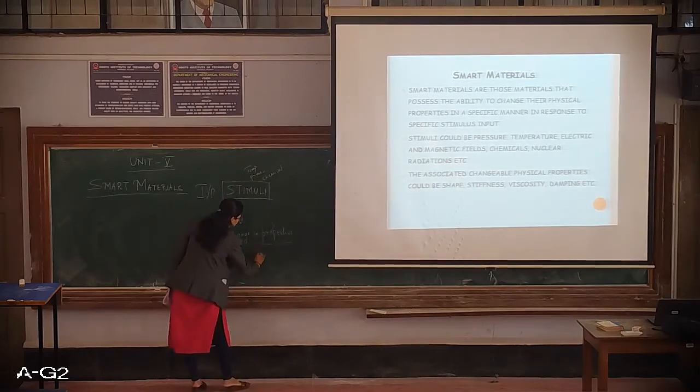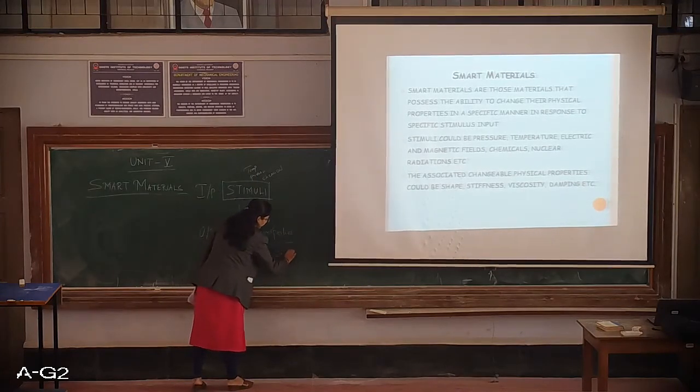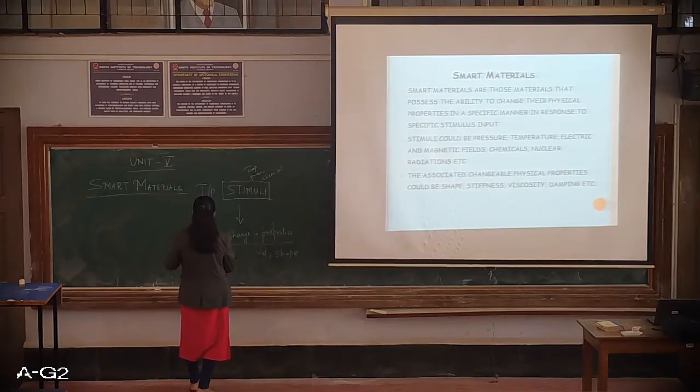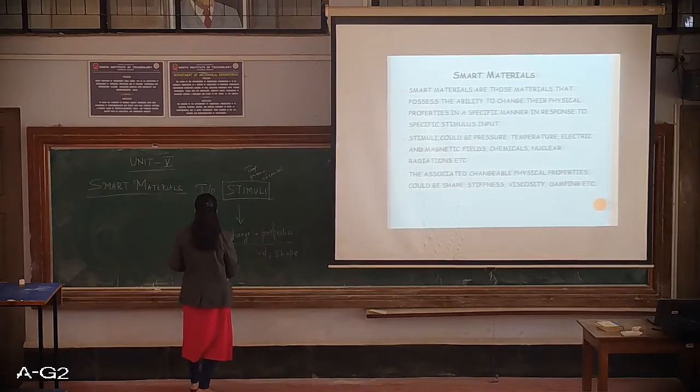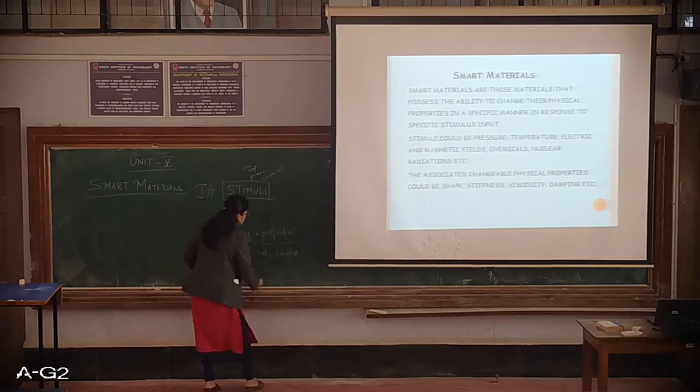The change in property could be change in velocity, change in shape. Also, there can be change in stiffness.